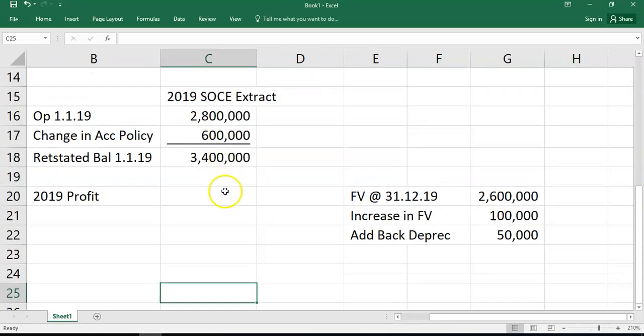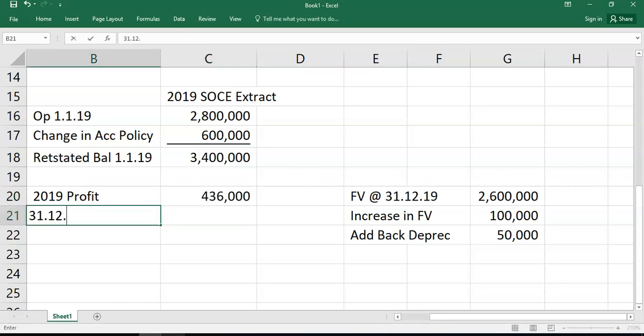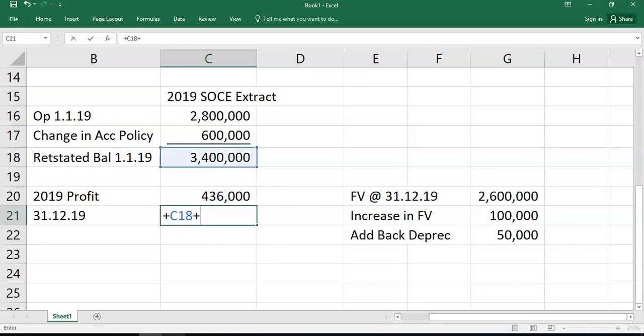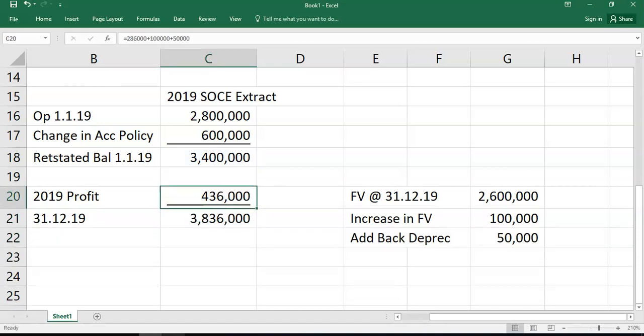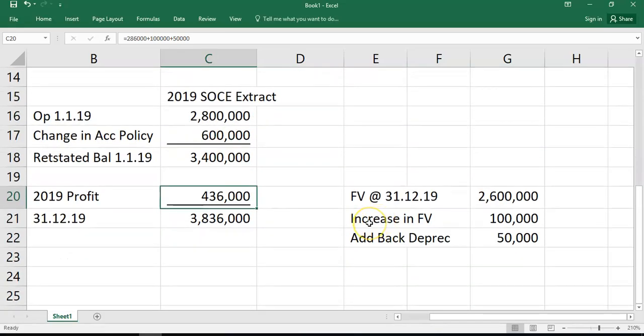That means 50,000 depreciation is already in there, so you're going to add back 50,000. So what that means is the 2019 profit is the starting point, which in this case is 286,000, plus the 100,000 fair value gain if the fair value model was held, because we know the fair value gain goes through the P&L, and plus 50,000 for adding back depreciation. So that means your closing balance the 31st of 12, 2019 will be 3,836. So that's important that you have an idea. Now I'll show you the debits and credits in a second as well, but it's important to have an idea there of the impact it will have in the statement of change in equity.